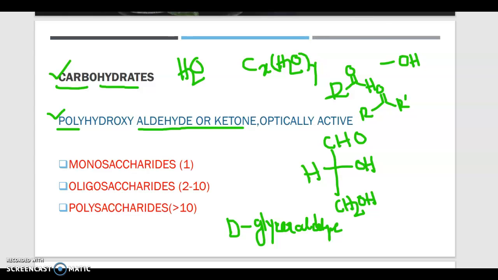Here you can see there is more than one OH group, that means it is polyhydroxy. It is CHO, that means it is basically an aldehyde. And as this carbon is a chiral center, what is a chiral center? The carbon atom upon which four groups are different. So this center is a chiral center, that means the compound is optically active. So this is basically a carbohydrate.